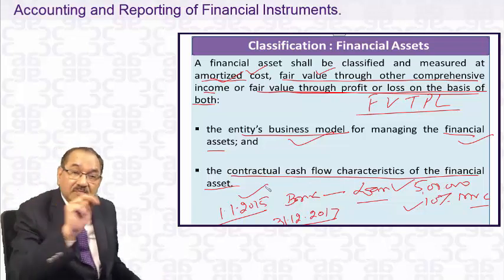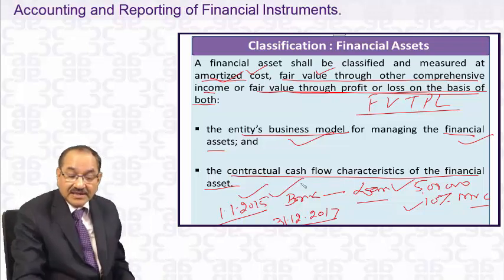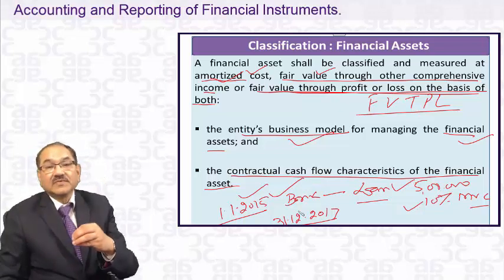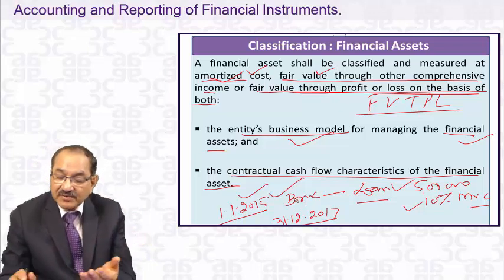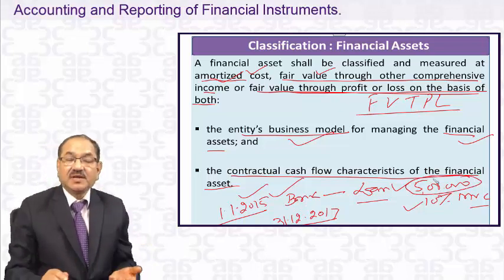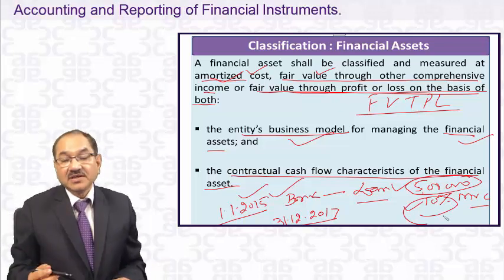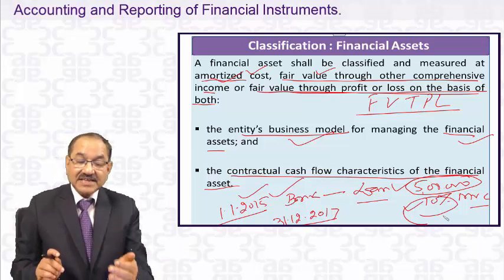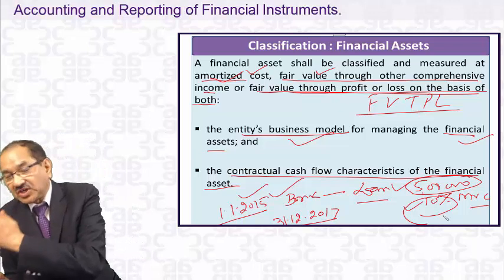So there are two different business models. In one business model, the bank thinks that I will collect the cash flow in 3 years, I will not sell it. In 3 years, I will collect back this 5 lakhs principal amount, and collect back this 10% interest on the outstanding amount. This is one business model. If it is the case, then this loan asset will be carried in the balance sheet at amortized cost.